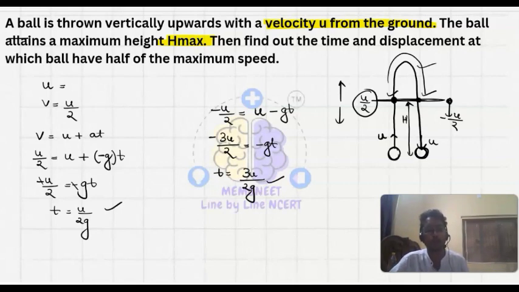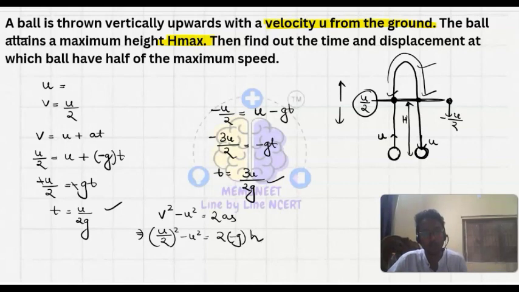Now what will we get for the maximum height, half of the maximum displacement? What will we get for the displacement? We will put the formula v square minus u square equals 2as, because I know the final velocity, I know the initial velocity, and I also know the acceleration. So u upon 2 whole square minus u square equals 2 into minus g into h. Let's say this is small h.